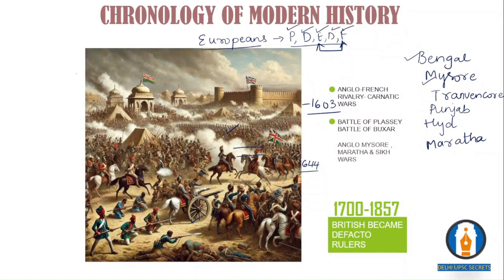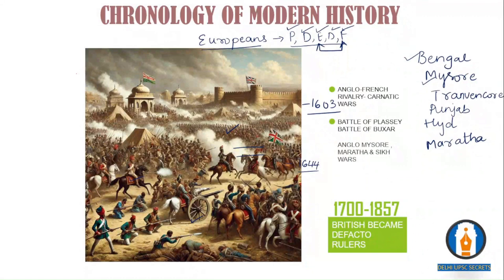If you see here in this picture, it is clearly showcasing how the Battle of Plassey and Buxar happened. These two battles are the most important battles that were fought between the British and the Indian powers, because Europeans fought with each other between 1600 and 1700, but later they became interested in ruling this particular country, because that's where they could get tax exemptions. That's what motivated them.